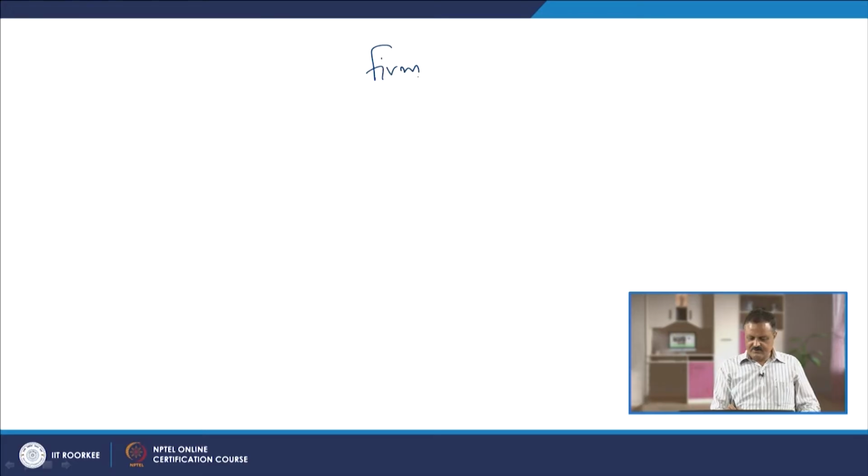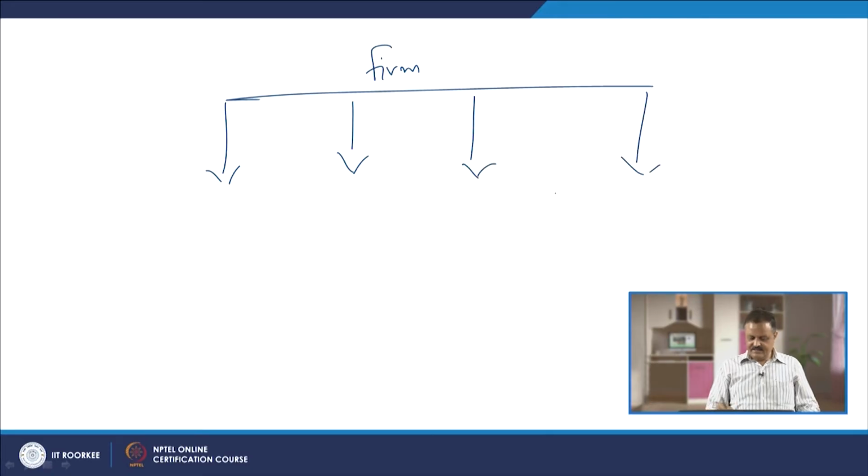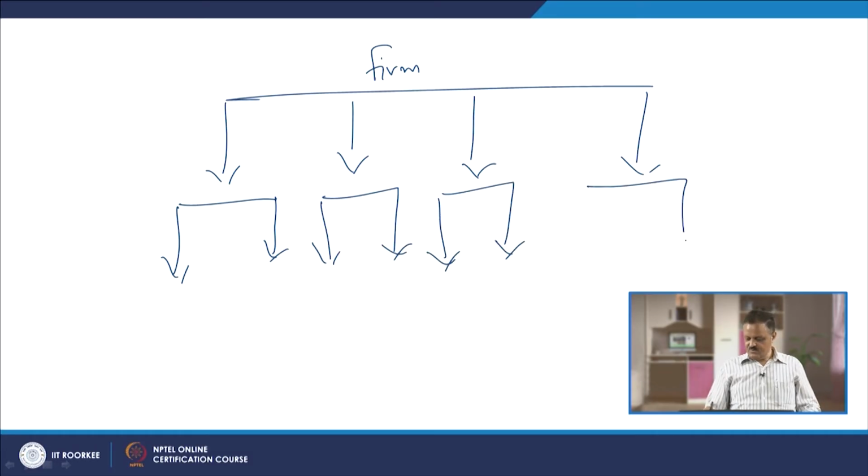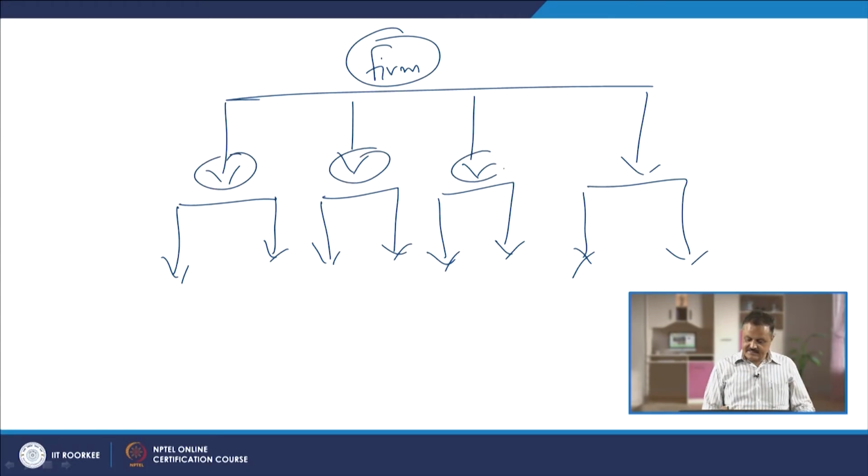First thing we are going to talk about here, the first and the most important technique, is the responsibility centers. Responsibility centers mean the whole firm is divided into different responsibility centers. This is the total organization, the firm at the top, and then you have the different responsibility centers here, right. And within these centers you have further sub centers also here. So, the whole firm is going to be divided into sections and subsections. If you want to achieve the firm's target, you must achieve this target, this target, this target, and this target. And for achieving this target, these two must be complete.